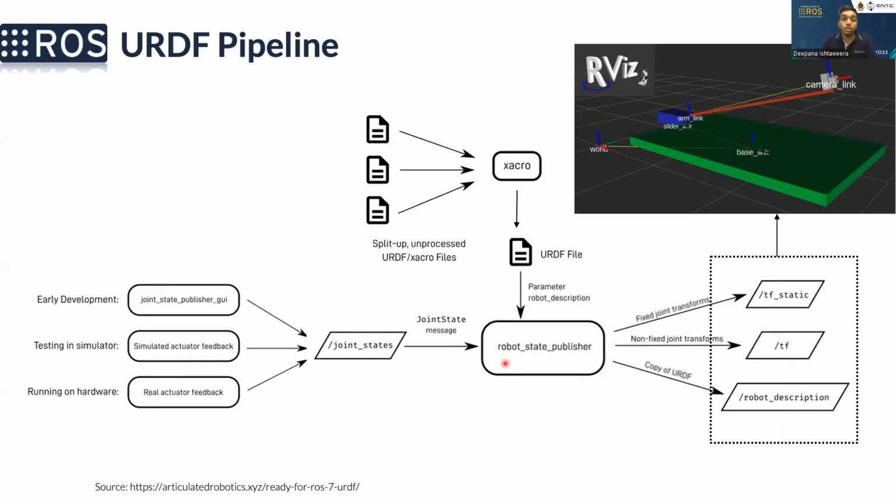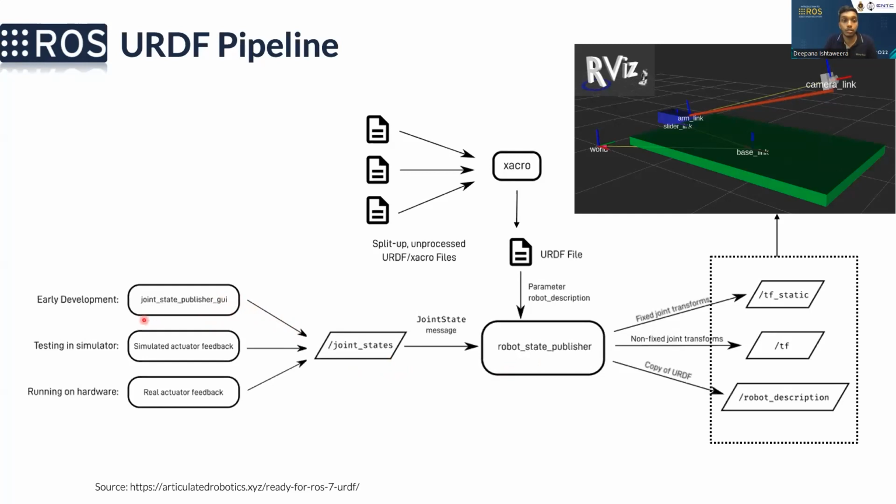And then when we have dynamic joints, that means dynamic frames, joints that can rotate or translate with respect to the links, you have to control this. And for that, this Robot State Publisher package subscribes to a topic called joint states. And by publishing joint states to this topic, you can easily control this robot in ROS. So there are normally 3 ways of doing this. In the designing stage of URDF and the robot system, we manually publish these joint states.